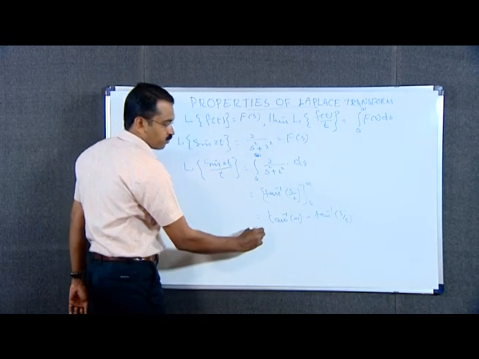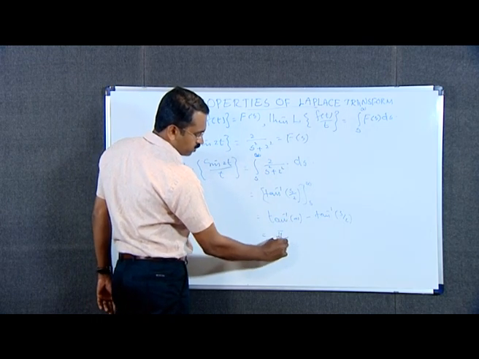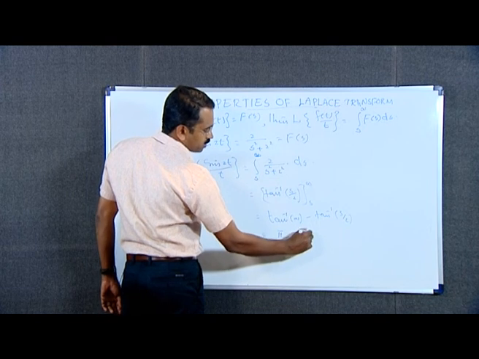That is equal to tan inverse infinity, which is pi by 2, minus tan inverse s by 2.